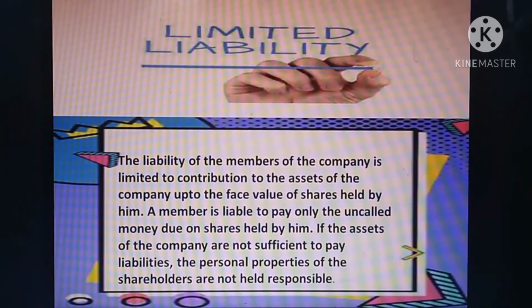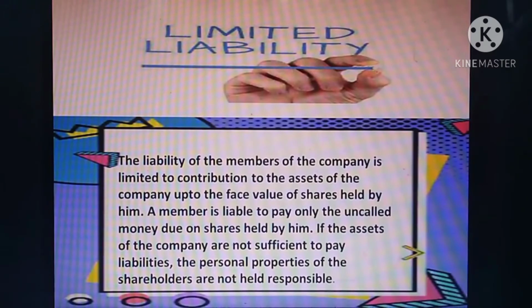So how can they sell the shares? The capital of the company is divided into small units, as I told you. For example, the per share value is 10 rupees. The company decided to raise capital, so the company raised the capital through the share market. They raise 1 lakh capital.